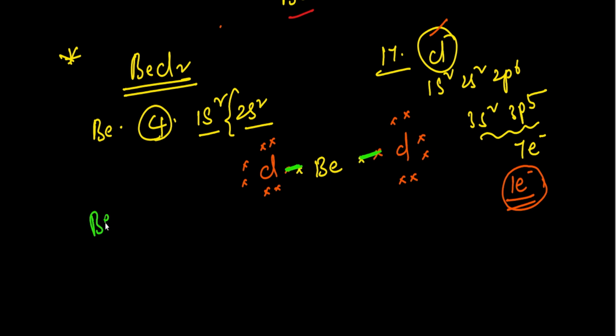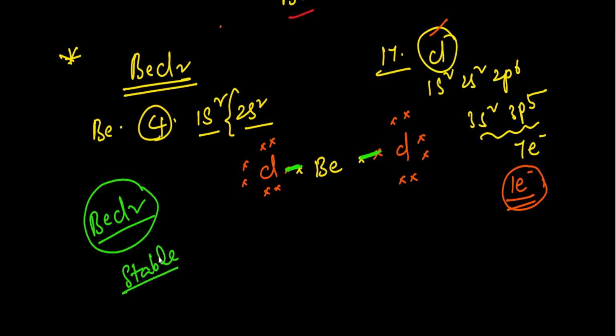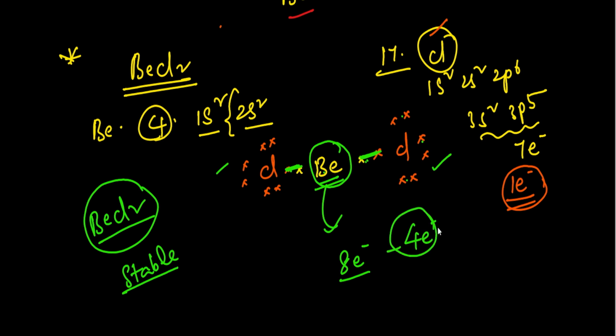So like this, beryllium chloride forms. Of course, beryllium chloride is a stable compound, a stable molecule. But if you observe here, this chlorine atom has 2, 4, 6, 8, so the chlorine atom has an octet configuration. This other chlorine also has 2, 4, 6, 8, so it also contains 8 electrons. But this beryllium atom contains only 4 electrons, which means this central atom has an incomplete octet configuration. It is not containing 8 electrons, only 4, which means it is an incomplete octet.